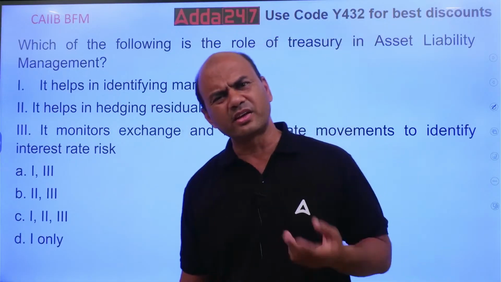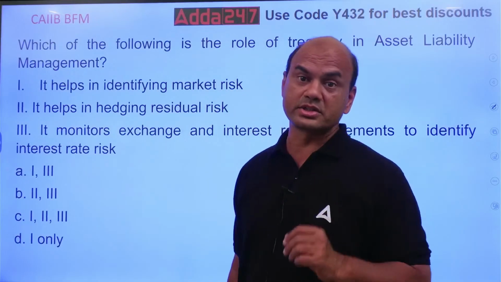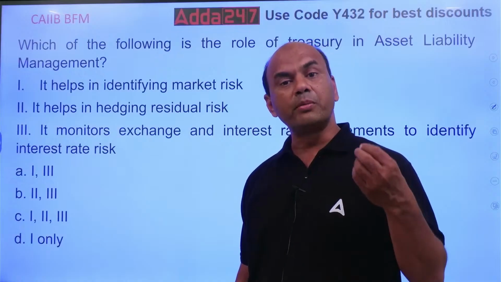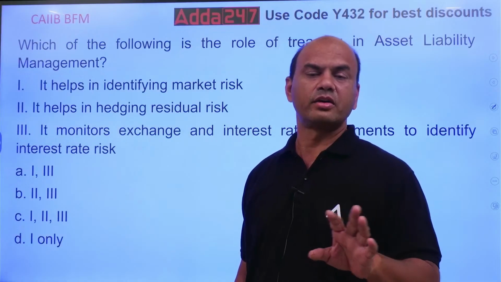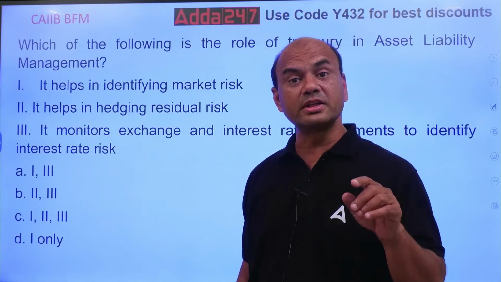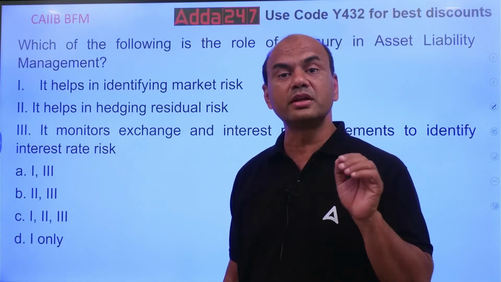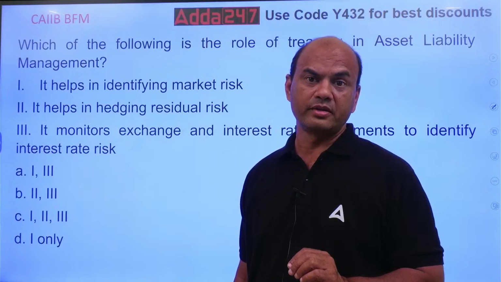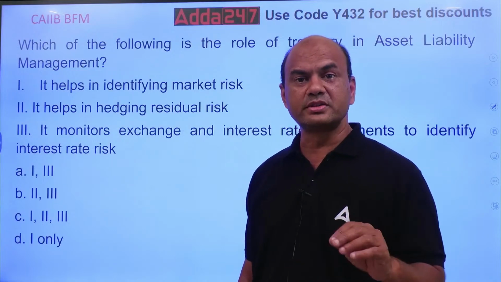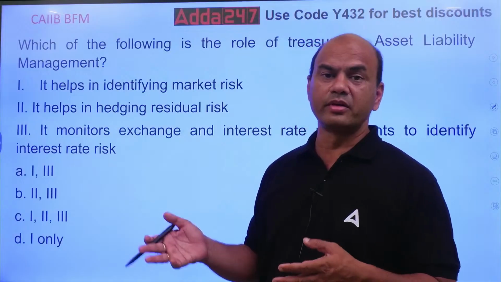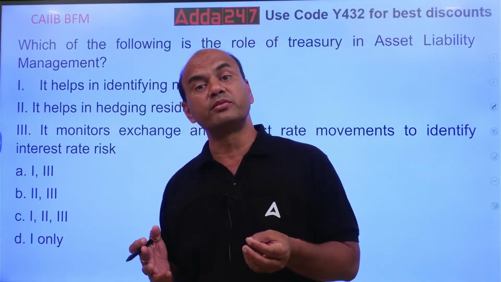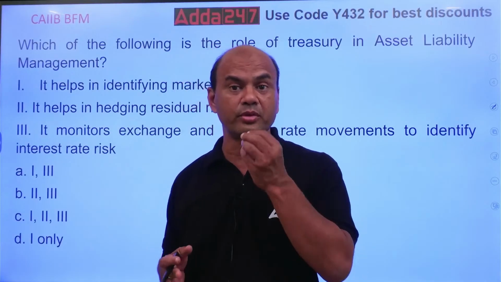Now somebody will argue that credit risk is also checked by treasury. Agreed. Credit risk is also checked. Operations risk is also checked. Everything is checked. But the question is about the most important one. I go to my office, I sleep, I work, I go to movies. But which one is the most important, without which you cannot live? Food. Right?